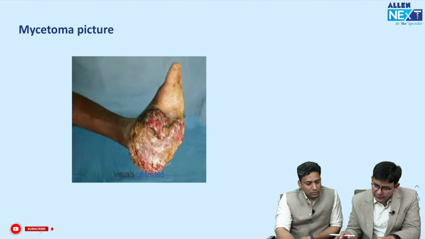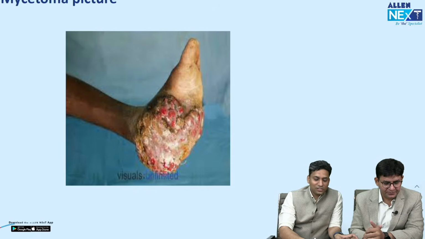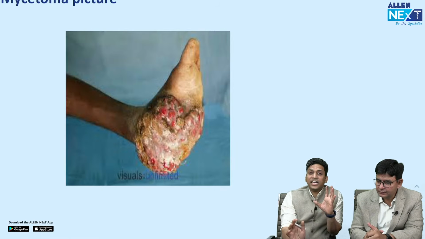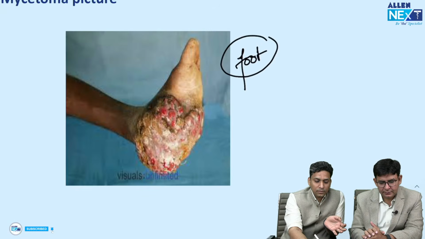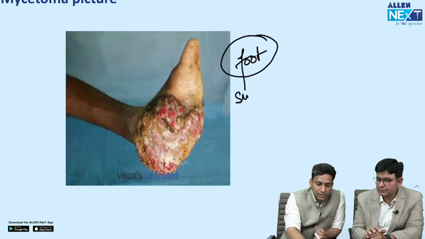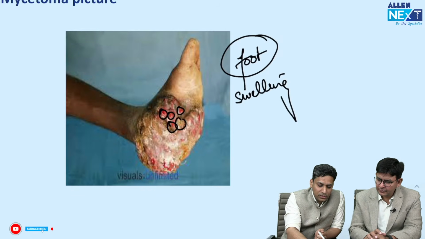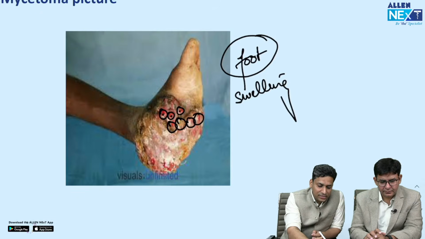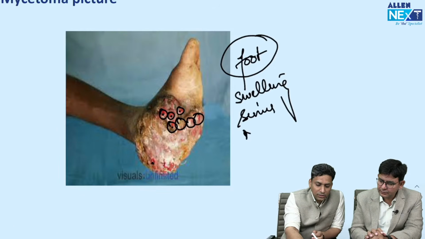So coming to the next one. This is again a favorite of the examiner, mycetoma. So again a clinical presentation, and as I told you, whenever you see any image, look for the obvious thing first. What you can see is a foot. Yes, and this foot has multiple swellings. So you can see these swellings which are present here. Multiple swellings are present, and in these swellings you can see that there are a few sinuses from where the discharge comes out. So sinus with discharge.